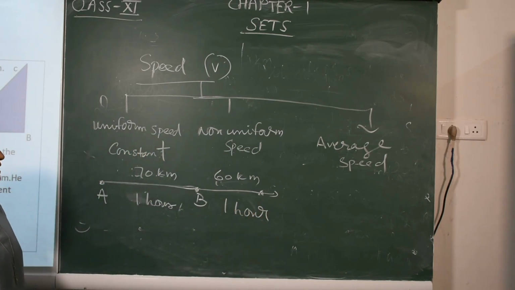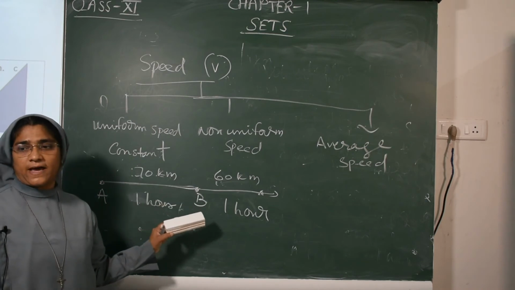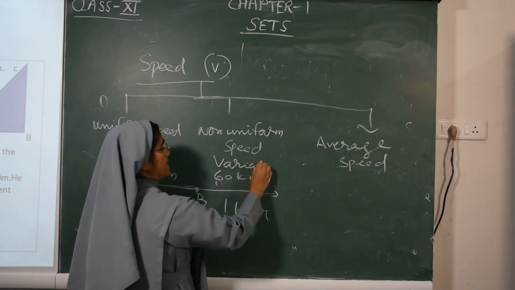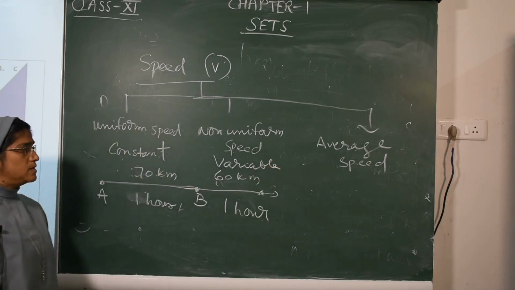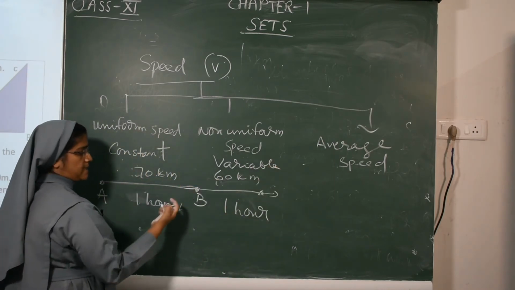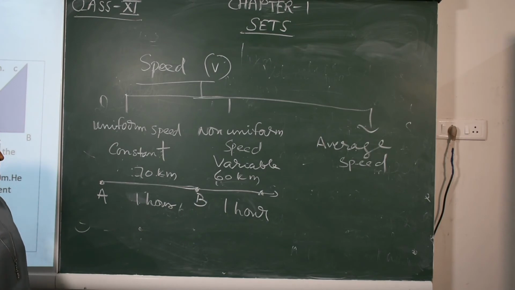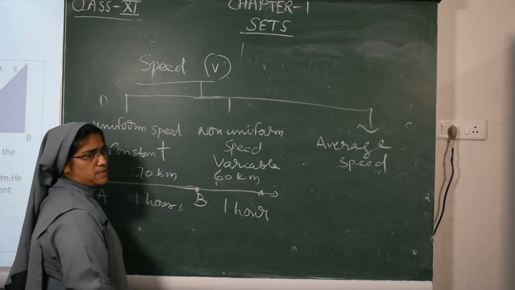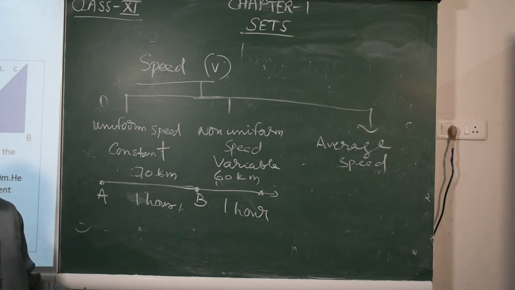Here you see the speed is variable. Non-uniform speed will always be variable, with unequal distance and equal interval of time. The first journey is 70 kilometers and the second is 60 kilometers, so it is variable.